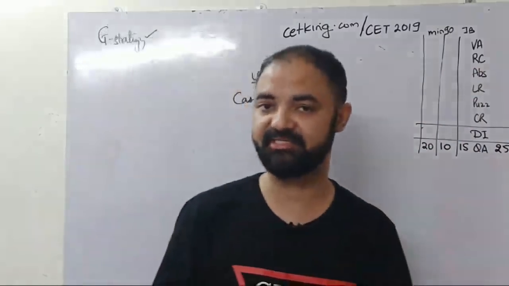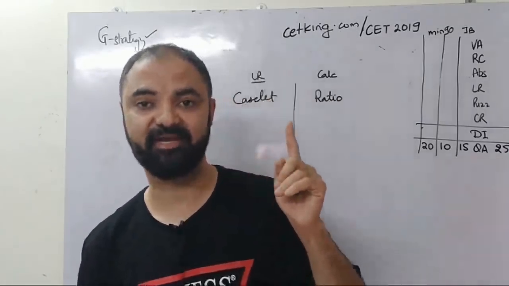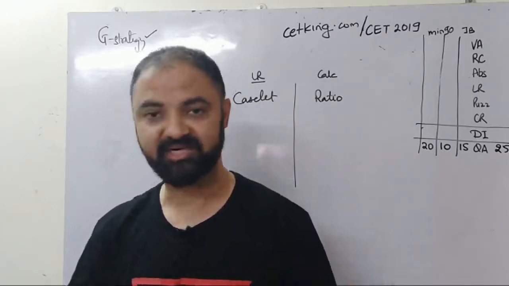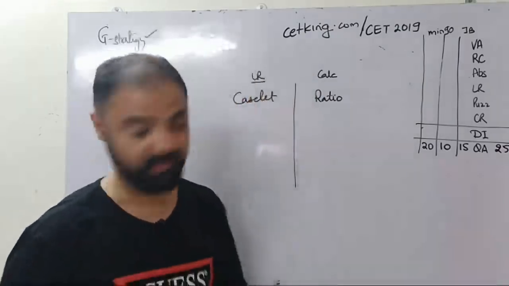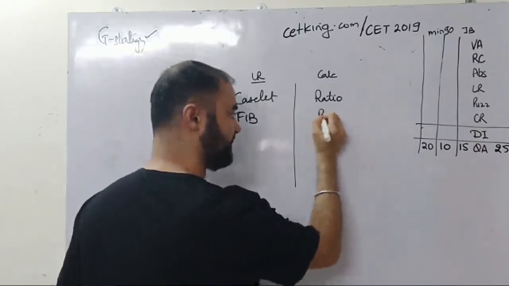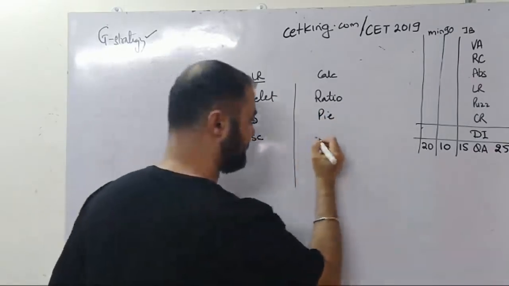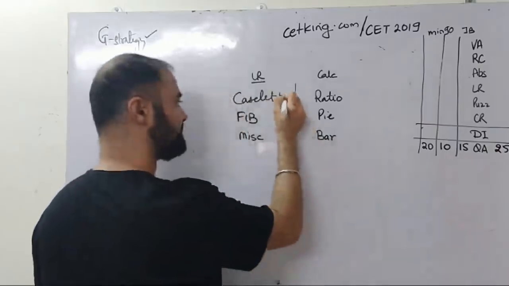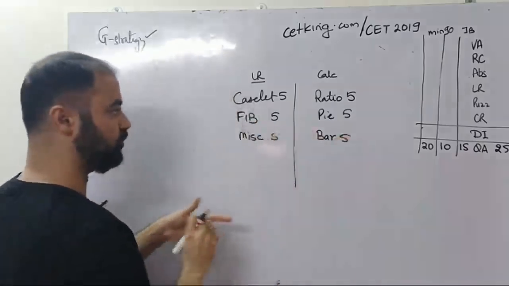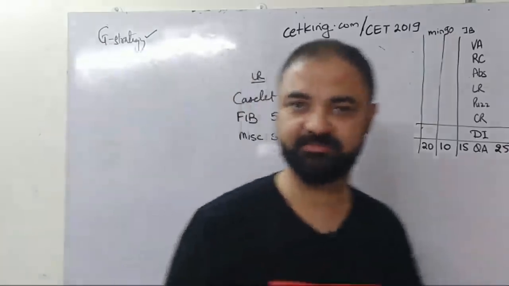Okay, now imagine you are sitting in the CET paper. This is today's CET 2019 paper, happening March 9th. आप किस पे पहले हाथ डालोगे, caselet पे कि ratio पे? Ratio पे। Pie chart दिख रहा है यार, pie chart मेरा बचपन से favorite topic है। If you go to the next page, you can see a question on fill in the blanks and you can see a question of pie chart. And the third set will be a miscellaneous new type of set, or it can be a bar chart, line chart, any chart. So out of these 6 sets, you will get 5 sets in the exam. Either 3 calculation, 2 logic based, or 3 logic based, 2 calculation. ठीक है, तो there are 6 sets in front of you, 5 इसमें से exam में दिखेंगे.